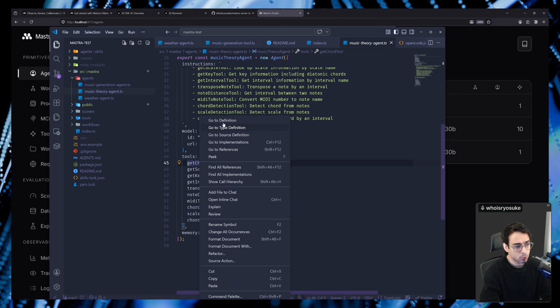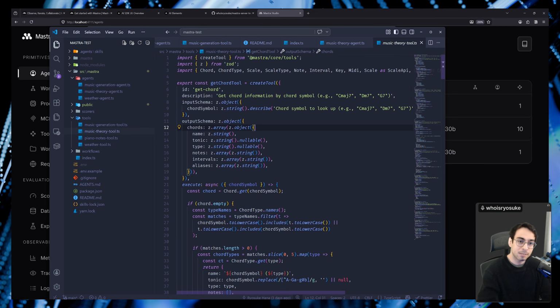If you're not familiar with tools, basically when the LLM needs something, it can call a server and ask it for something. It usually has an input schema. If it needs some sort of information, it's usually a search request, like, hey, give me books with this one title in it. So we'll need a search term input. In our case, we're looking for information about music, so we're asking for things like, give me a chord or give me a piano note. The API knows how to use that JSON to plug in a piano note there.